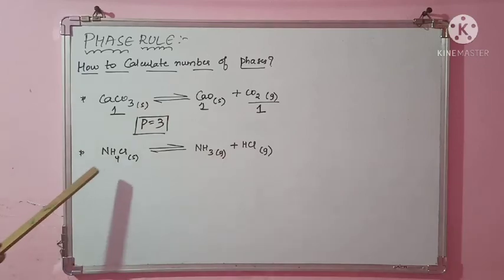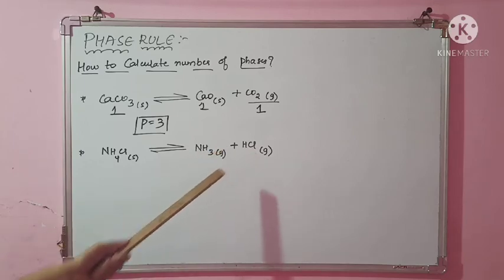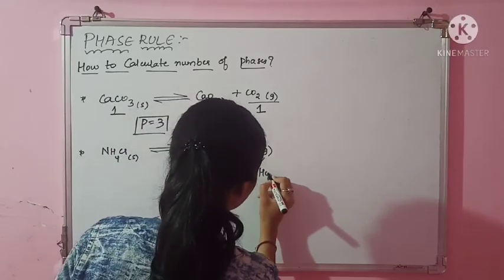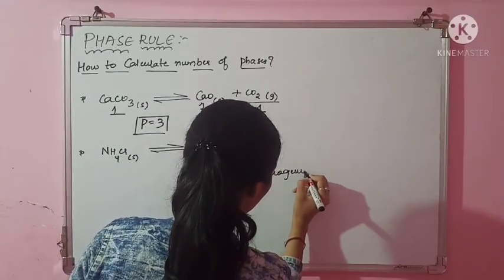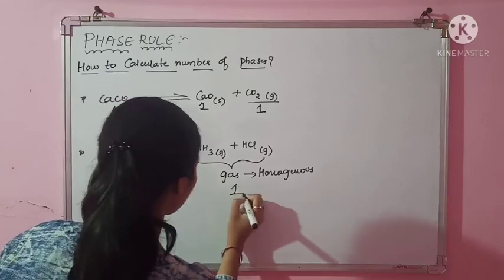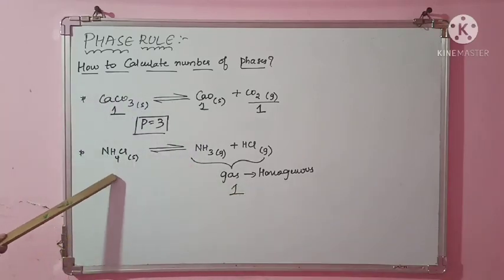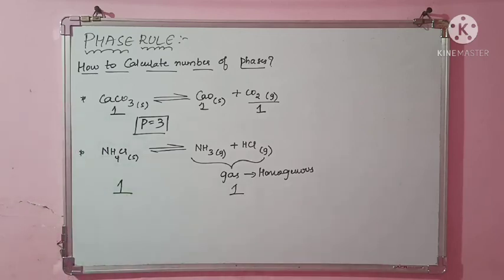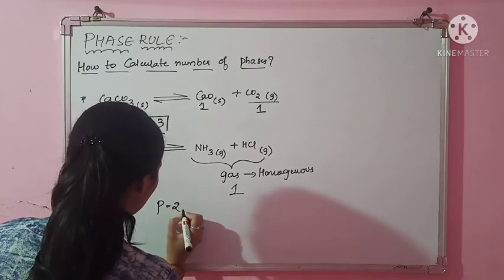Next, when NH4Cl is decomposed. Here you can see this is a gas and this is a gas. In previous examples you studied that a mixture of 2 gases is again a gas, and a mixture of gases is always homogeneous. So these two together form one phase. And here NH4Cl is a solid, completely different, so I can take it as another phase. So P is equal to 1 plus 1, which is 2.